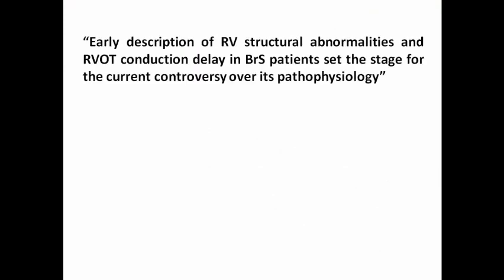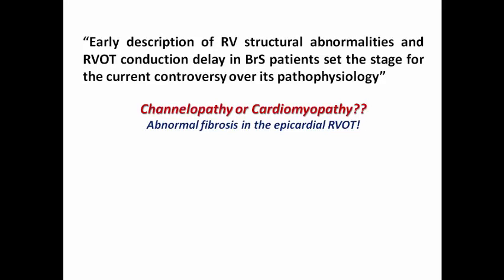There is a controversy regarding Brugada syndrome, as the early description of RV structural abnormalities and RVOT conduction delay in those patients sets the stage for the current controversy over its pathophysiology: whether it is just a channelopathy or a cardiomyopathy, due to detection of abnormal fibrosis in the epicardial RVOT.